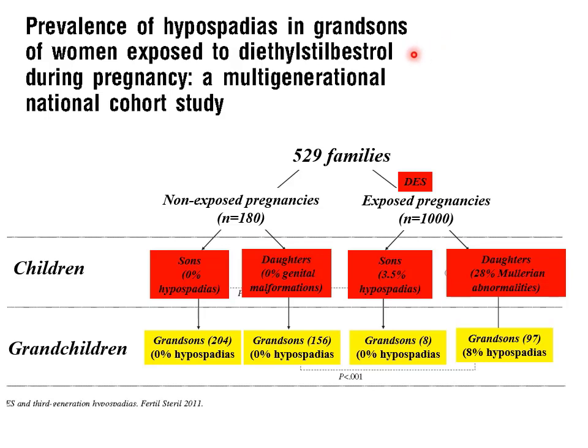Here are women who were exposed to diethylstilbestrol during their pregnancy in the second part of last century. So a number of families, the women took DES for one or more of their pregnancies. Here they're exposed pregnancies. This was the non-exposed pregnancies. And if you look at the pregnancies in which problems occurred, then it was only in the DES exposed pregnancies that, if you look at the children, some of the children had hypospadias in the males, and the daughters had problems with the development of their normal reproductive tract.